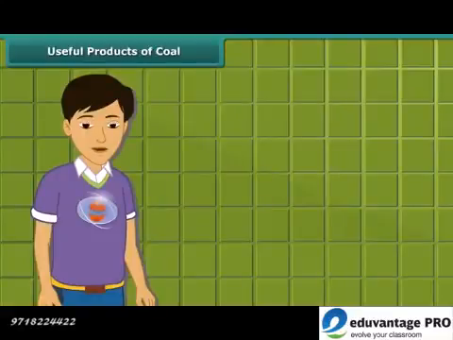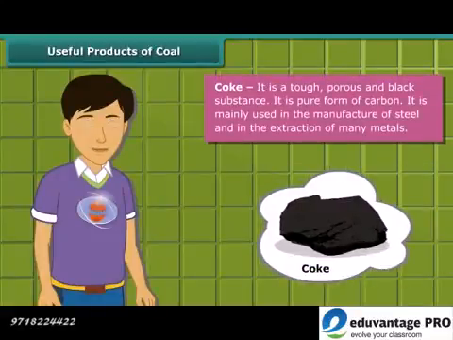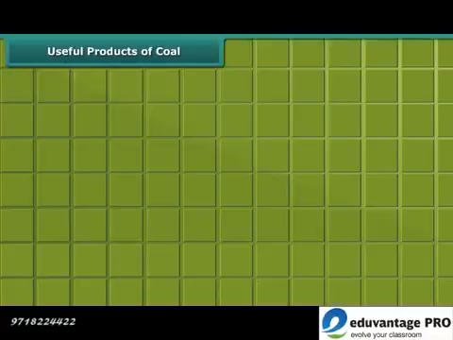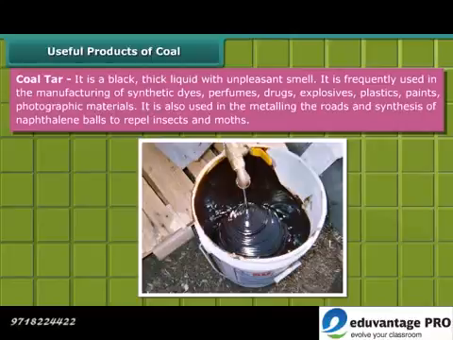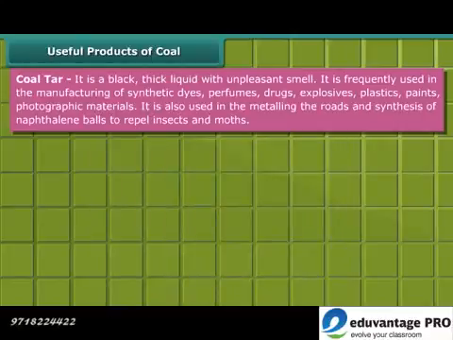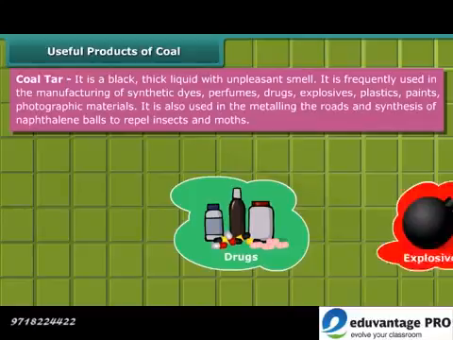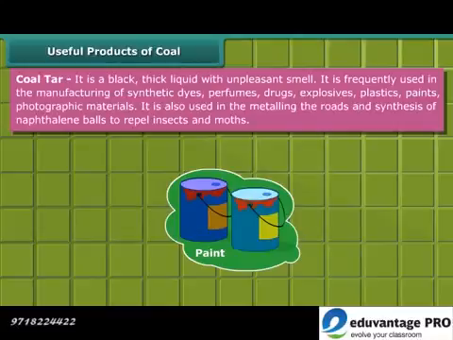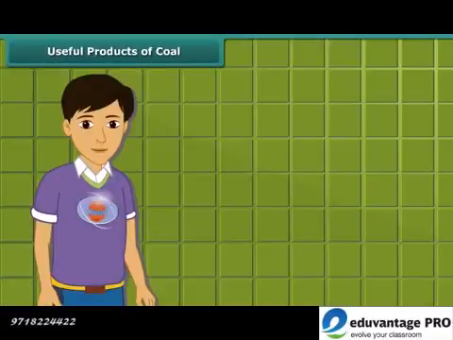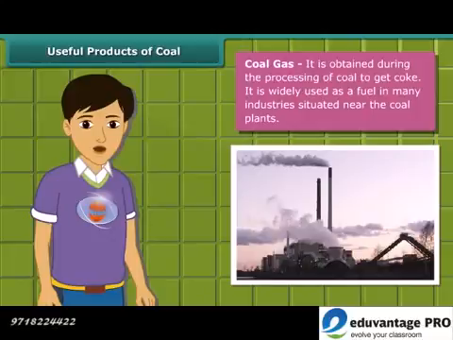At first, let us know about coke. Coke is a tough, porous and black-colored substance. It is mainly used in the manufacturing of steel and extraction of many metals. Coal tar is a black, thick liquid with an unpleasant smell. It is frequently used for manufacturing of synthetic dyes, perfumes, drugs, explosives, paints, plastics, and photographic materials. To obtain coke from coal, coal gas is produced. In many industries located near coal plants, it is used as a fuel.